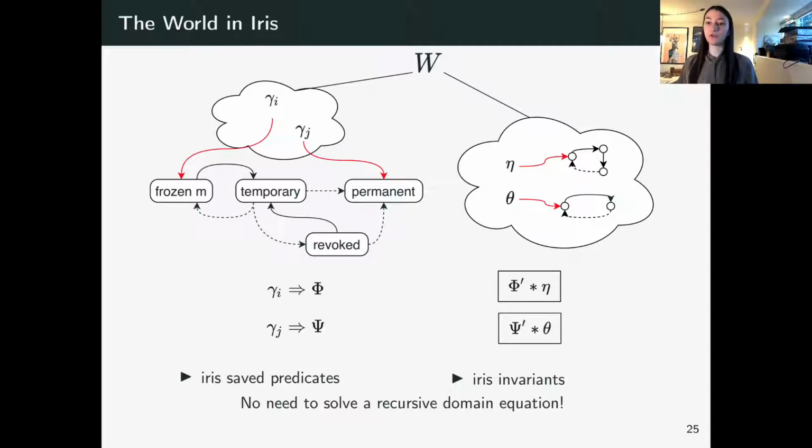So our W here is a Kripke world, but it should not be confused with the worlds in similar Kripke logical relations on paper. Our worlds here only contain information about the current state of each invariant, and then we use Iris features to actually link the invariants with predicates and associate them to the current state in W. So we're using Iris saved predicates to forego solving a recursive domain equation.